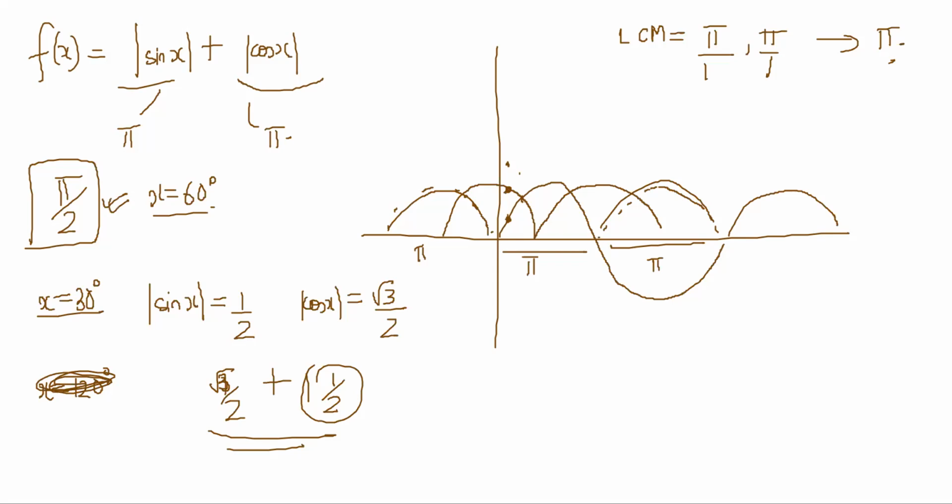Like you can take 0 value, the value of f(x) will be 1, and at 90 degree also it is 1, right? It doesn't have to wait till 180 degree, which was being expected by the LCM method. It is repeating at 90 degree differences.